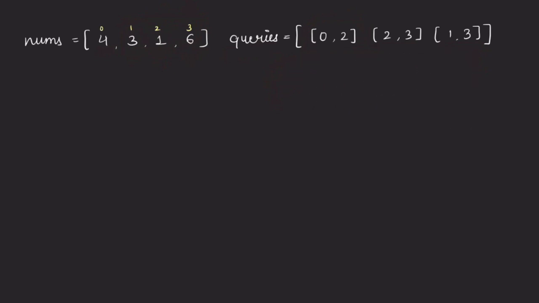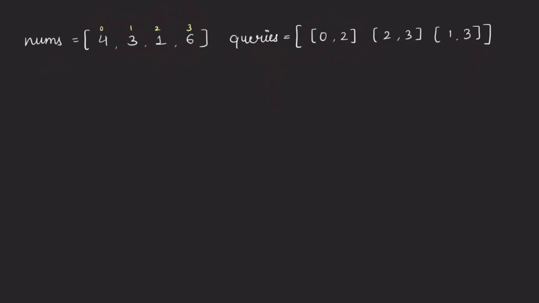So see, if we take each of the queries and for each query we do a linear search in nums, say the subarray is starting from 0 and ending at 2, you will start a loop at 0, end at 2, and within this you will check whether there is any adjacent element that has the same parity. If there is, then it is not special. Otherwise, you will iterate up to the end, and if no adjacent elements were found with the same parity, then you can say that it is a special array. You can write your answer as true, right?